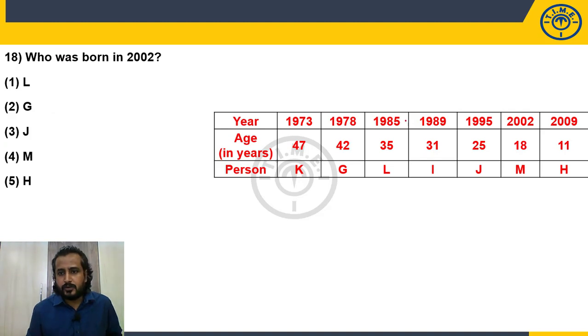Who was born in 2002? M. M was born in 2002. So choice 4. Who is the oldest person? K. So choice 5.